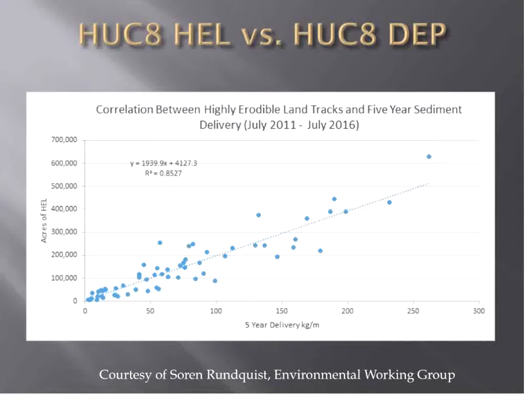Then we have a colleague of ours, Soren Rundquist from Environmental Working Group, who took the data from our Daily Erosion Project for each HUC 12 over a 5-year period, assembled it by HUC 8, and then correlated that with the soils database estimates of highly erodible land. As you can see, the amount of soil loss estimated and the number of acres of highly erodible land are highly correlated. R squared is about 0.85. I think everybody would be happy with that.